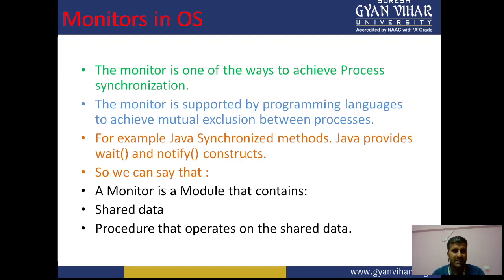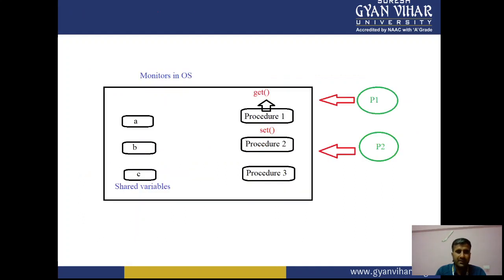Suppose P1 and P2 are there, and we have shared data A, B, C. Process P1 wants to access A and B, but at the same time process P2 also requires B. How can we handle this? We can handle it with the help of a monitor. So monitor is one of the ways to achieve process synchronization. We are already aware of it.